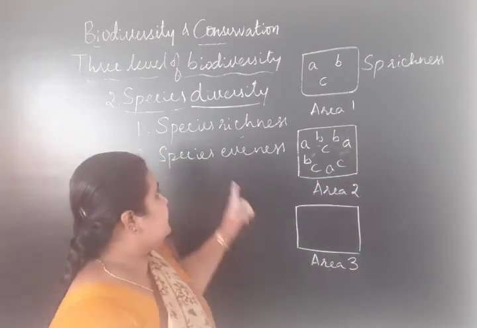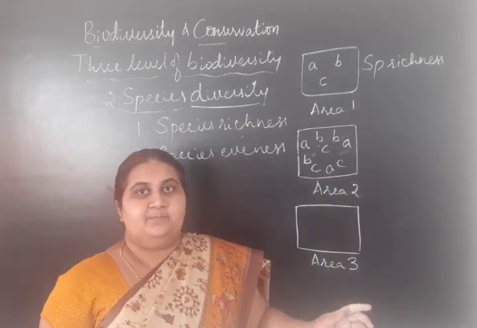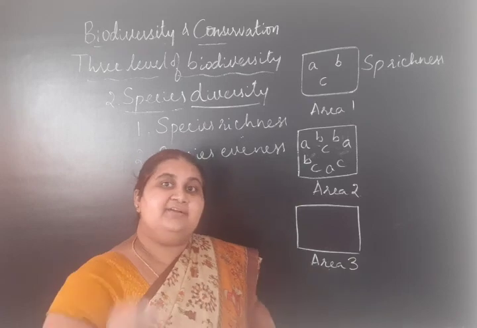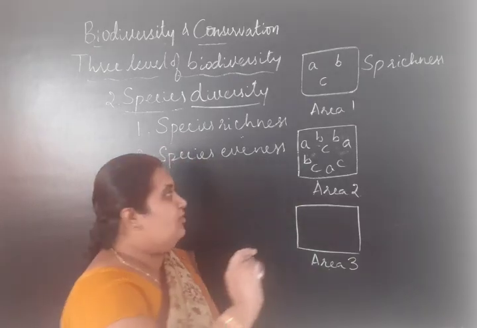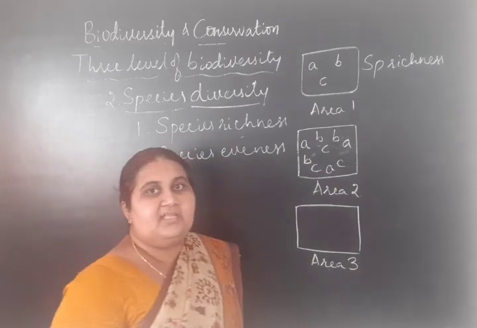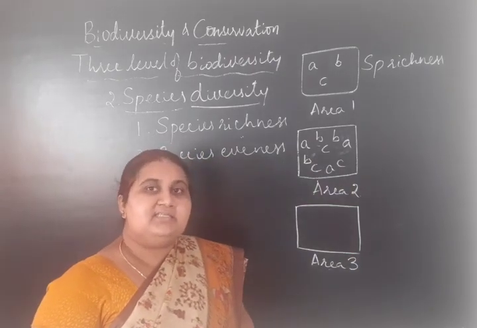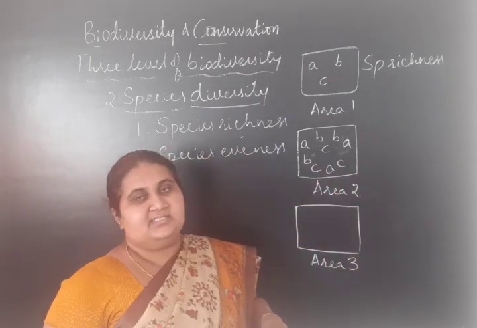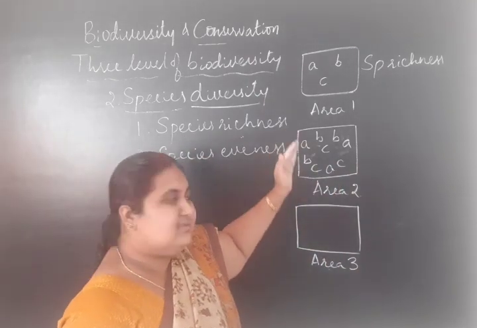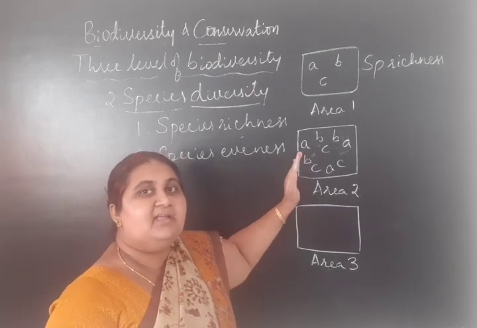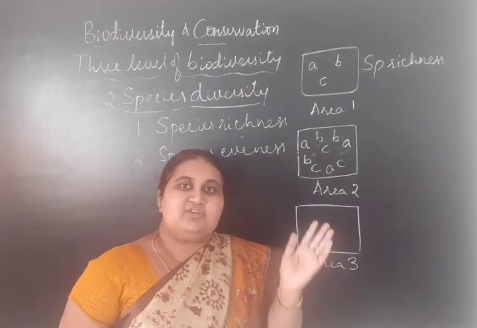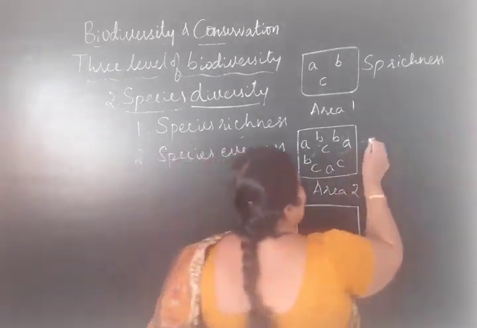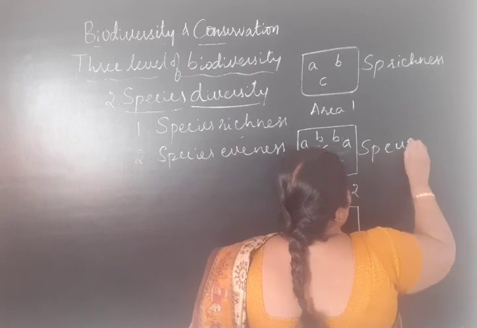It shows species evenness. Not only are different species present, but the number of individuals of each species, the relative abundance, is almost the same. So this area shows species evenness.